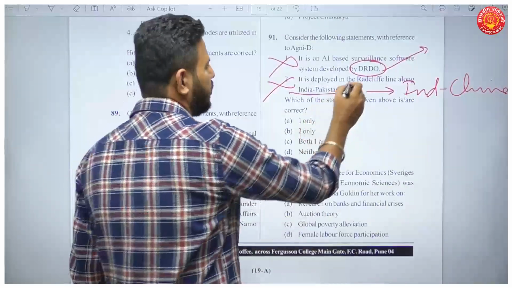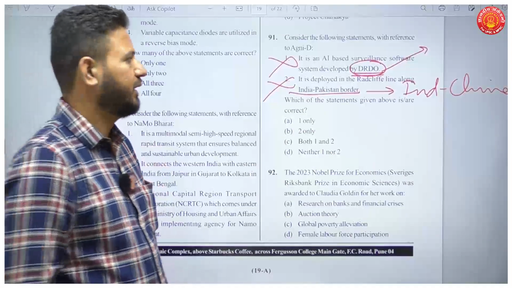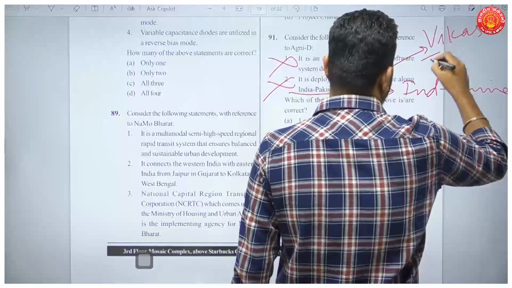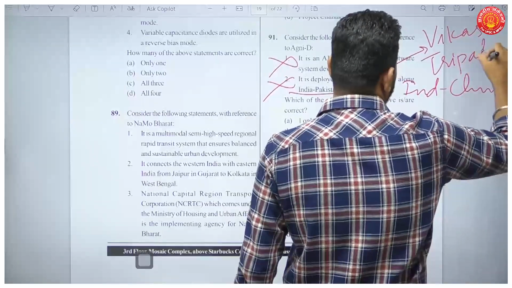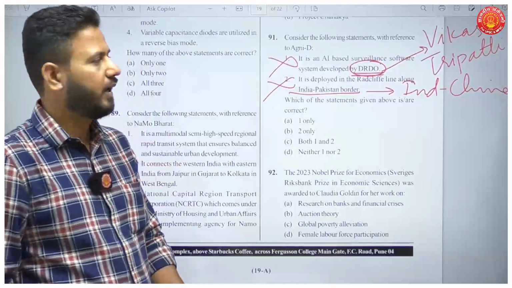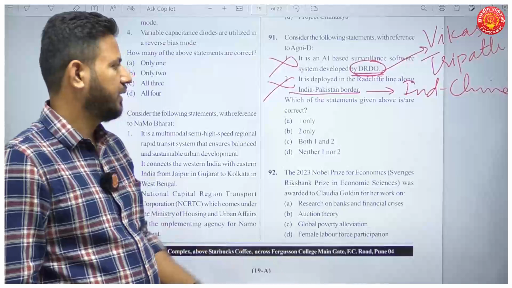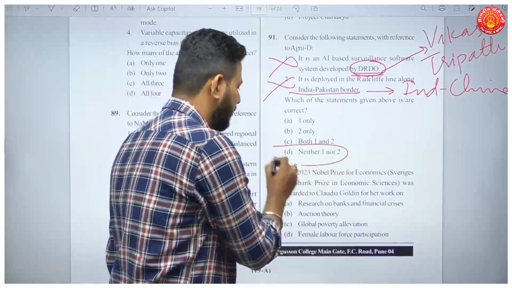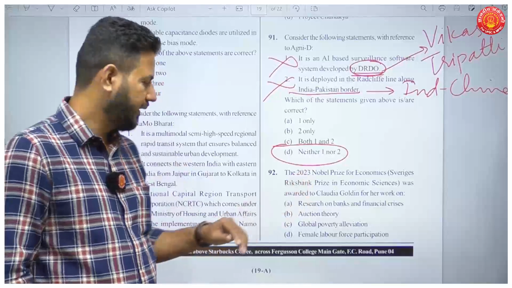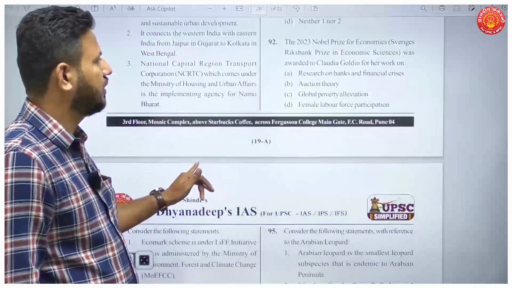Though this might seem true because most of the defense developments are done by DRDO, this was developed by Vikas Tripathi. He is an engineer in the Indian Armed Forces, and it was developed by this person, not by DRDO. So both the statements given here are incorrect. Neither of them is correct. So your answer here will be D. And then question number 92.